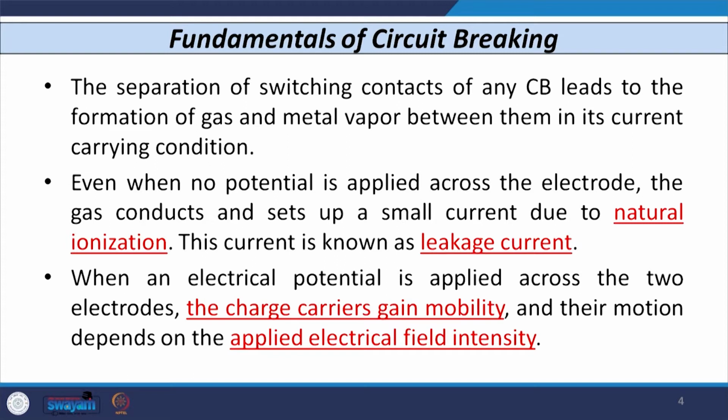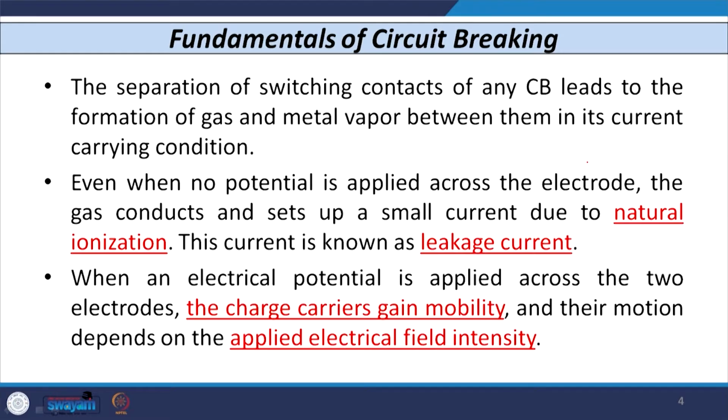So, let us see what the fundamentals of circuit breaking are. Consider the several fundamentals of circuit breaking: the separation of the switching contacts of any circuit breaker. Whenever the contacts of the circuit breaker open, there is a formation of gas and metal vapor when the current is interrupted.